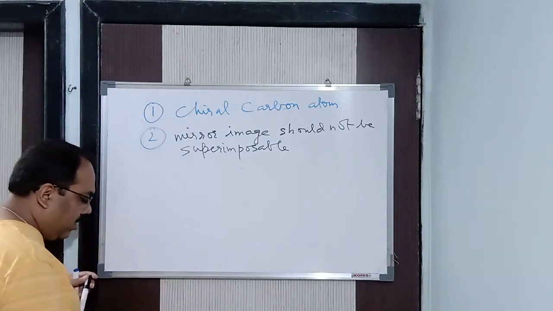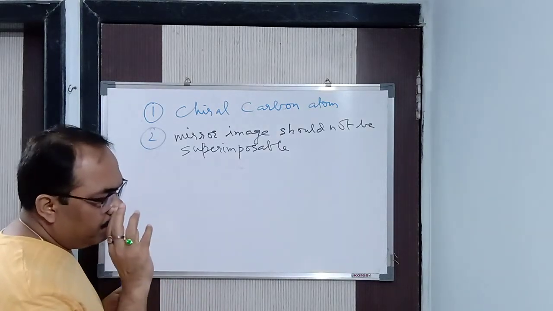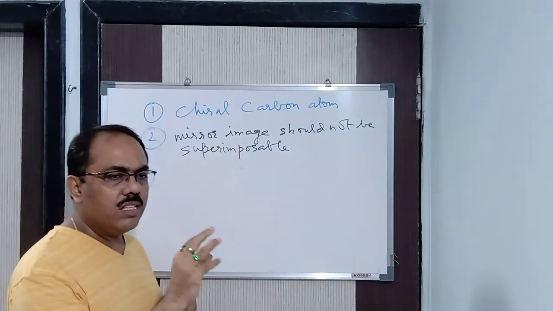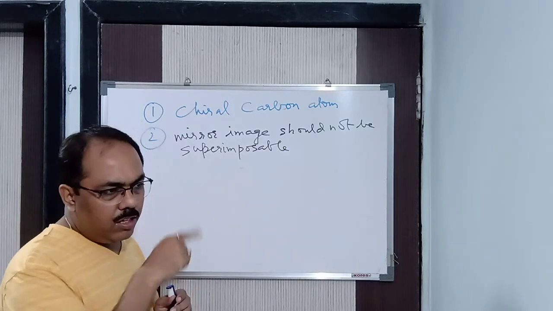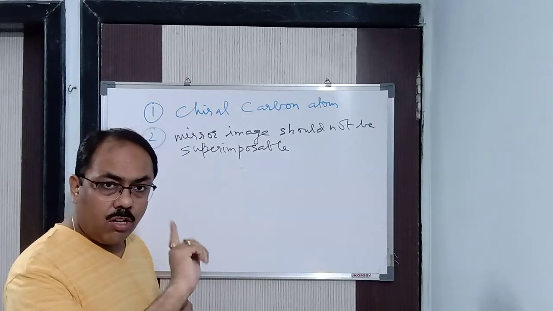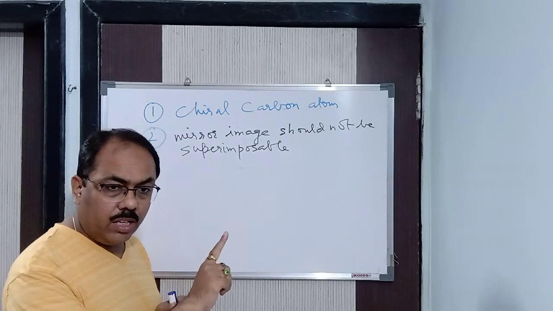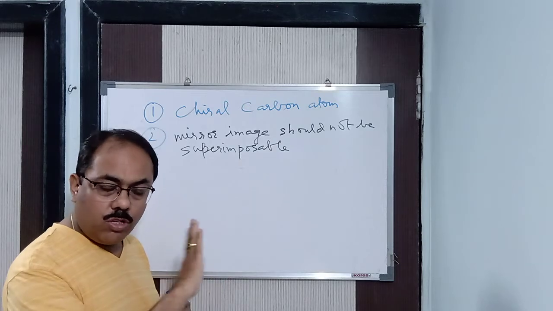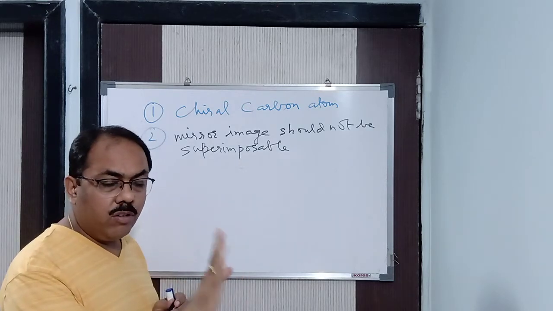You have to remember that the compound should have a carbon atom in the center, and the carbon atom is attached to 4 different atoms or groups. Only 4, not 3 or 2. Don't think 3 will do. No, it will not do. 2 will not do. Only 4. Then only it is said to be chiral.